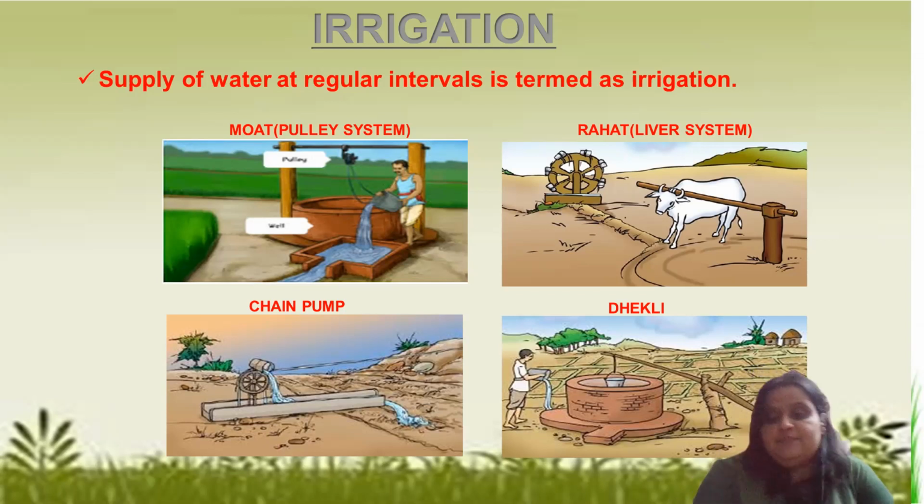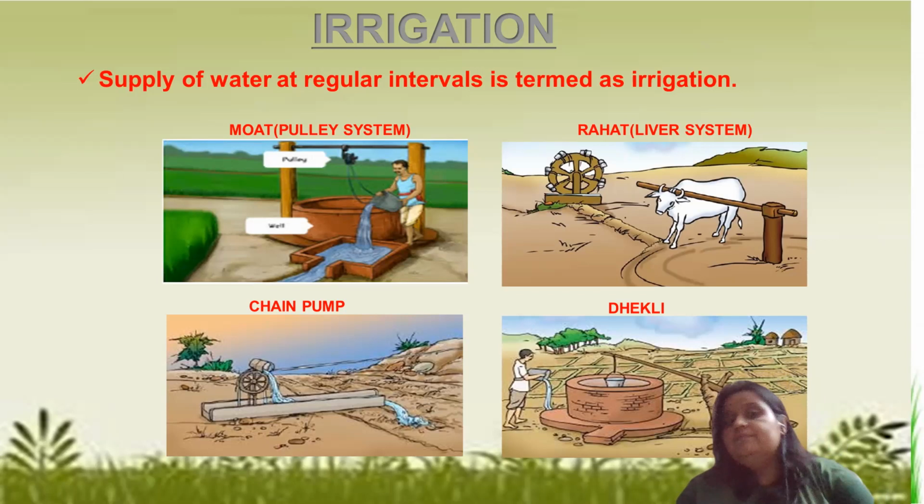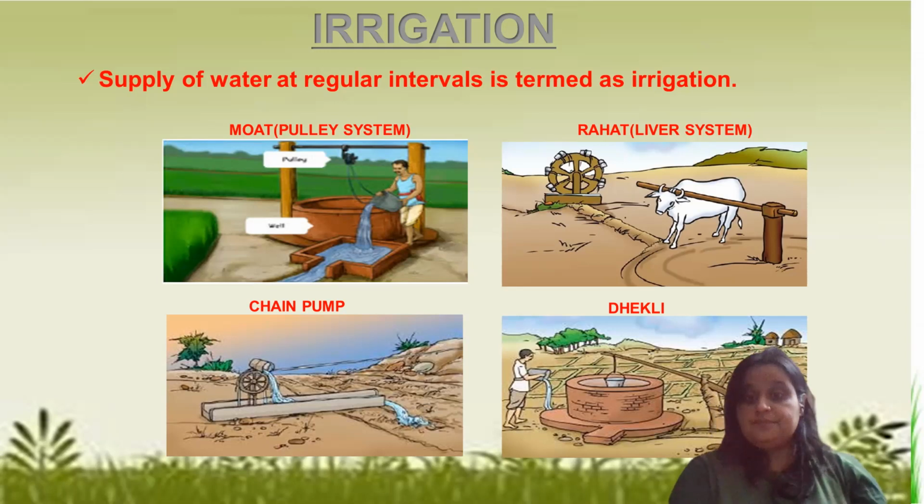Now these are some methods which we are obviously not using now, but which were used in earlier times. Like the pulley system, where they made narrow structures in the ground so that the water could reach the crops.